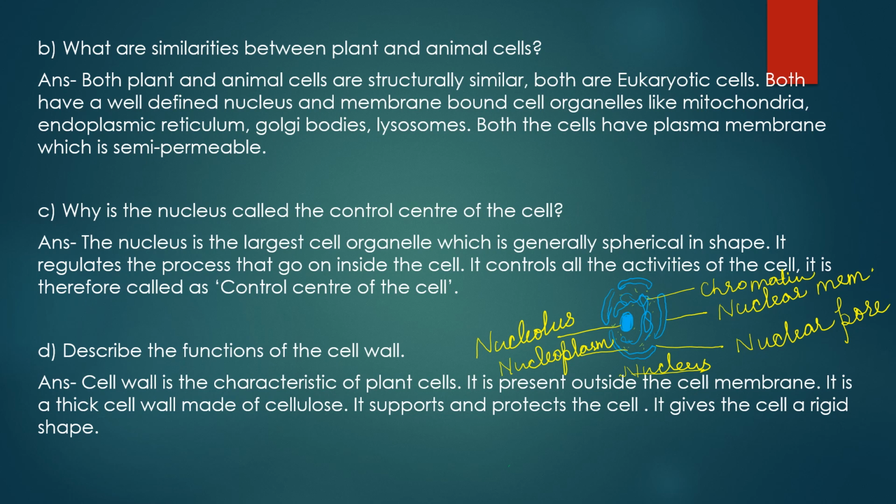You will write: the nucleus is the largest cell organelle which is generally spherical in shape. It regulates the processes that go on inside the cell. It controls all the activities of the cell. It is therefore called the control center of the cell. You may add that it is also compared to the brain of the cell.